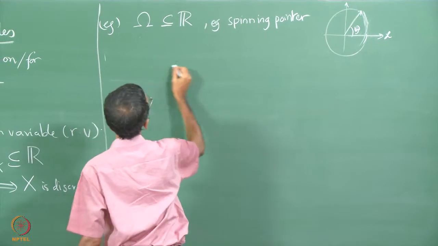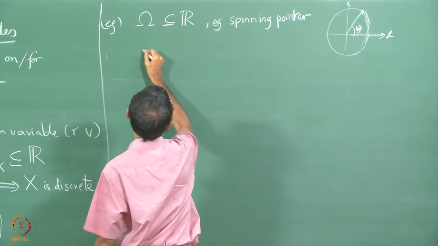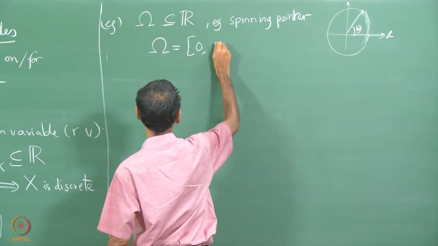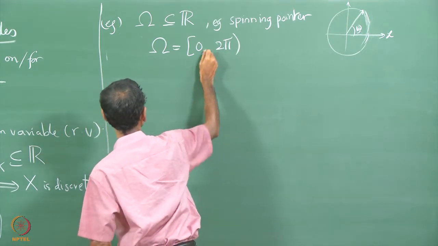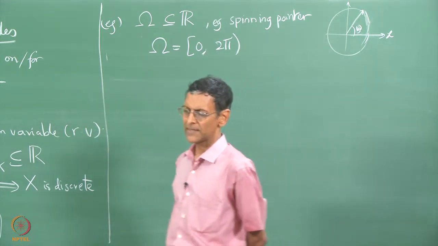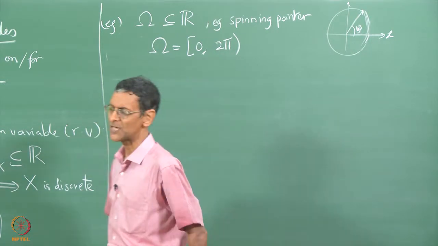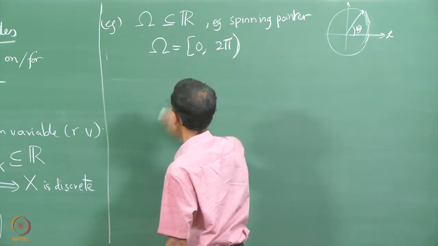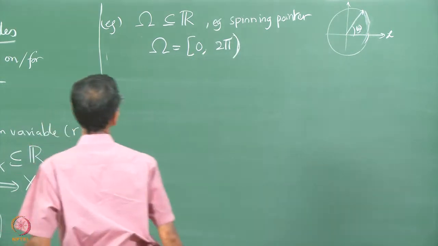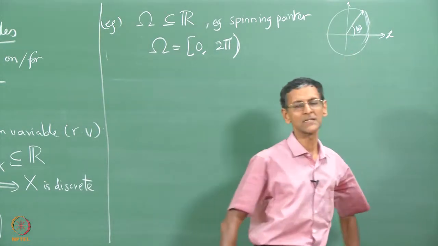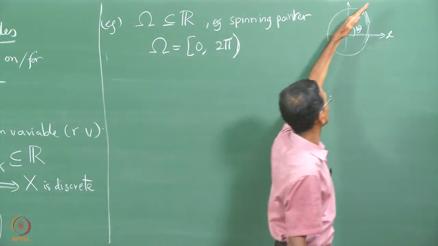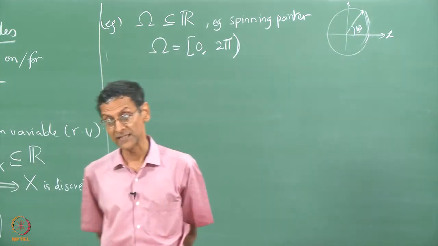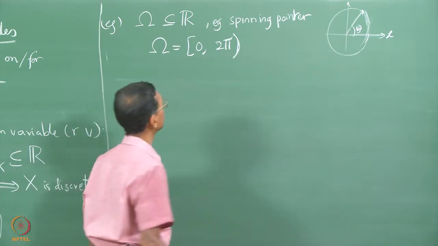So, for the spinning pointer case, capital omega is basically the set of all real numbers between 0 and 2 pi, and for mathematical consistency we will say that 2 pi is basically the same as 0. So, we will use the not included notation for 2 pi, but include 0. It is just a convention. So, we spin the pointer and it comes to rest at any angle. The angle can be here in the first quadrant or second or third or fourth, basically it can be any angle between 0 and 360 degrees, or 0 and 2 pi in radians.